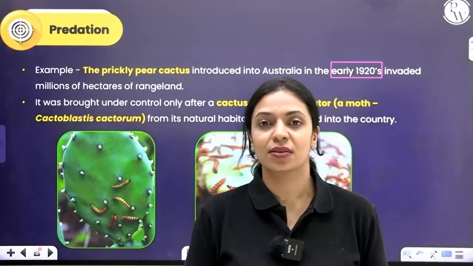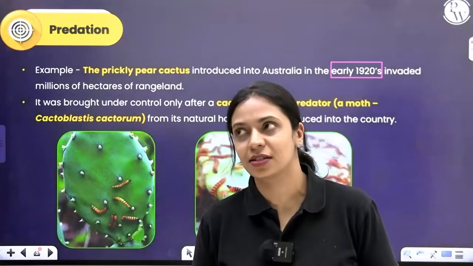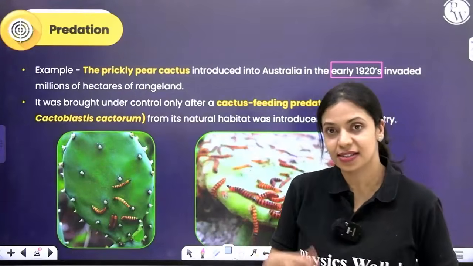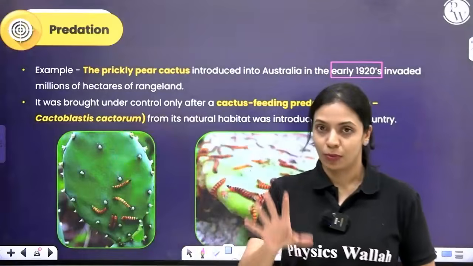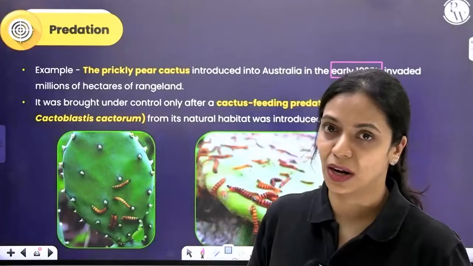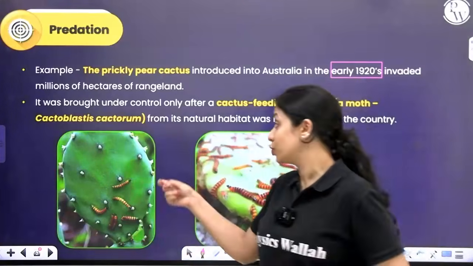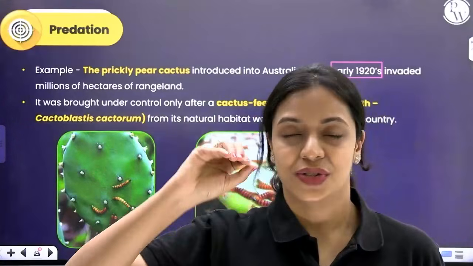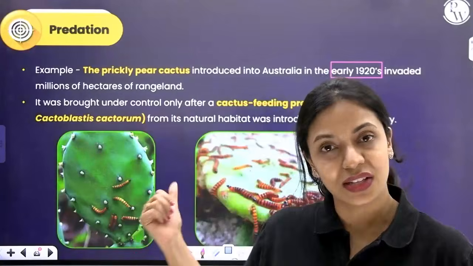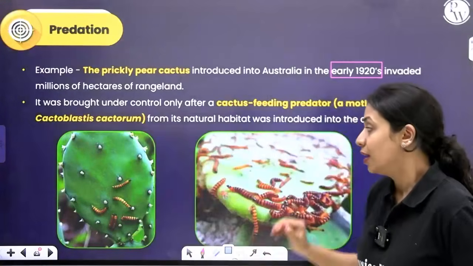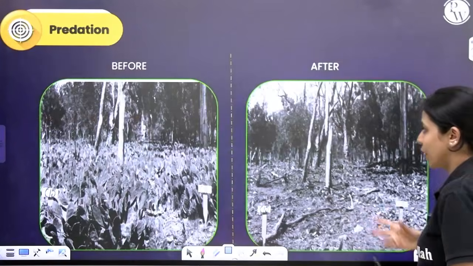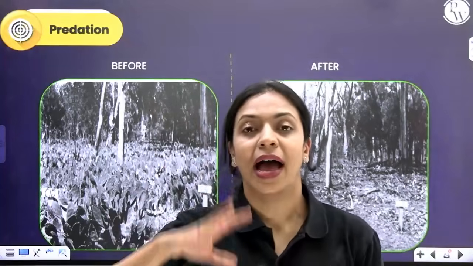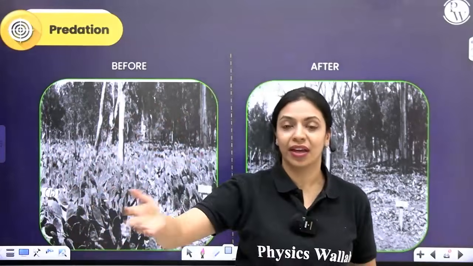There is one species of moth called Cactoblastis cactorum. The caterpillar of this moth feeds on this plant. So the natural predator for this plant was this moth's caterpillar. But once it was introduced into Australia, that moth isn't there, so it doesn't have a natural predator. It grew so rapidly because there is no predator that it occupied hectares of range land that was used for cows and other cattle to feed.